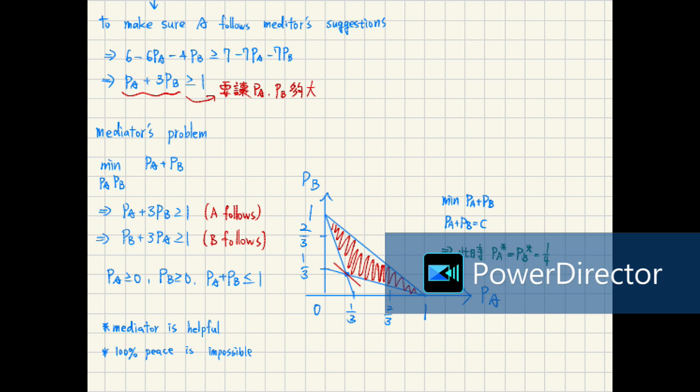So 100% peace is impossible, because even though you take some actions, there are some countries who would predict what if you suggest to yield, then if he chooses to invade, he gets 7 units of satisfaction, which is a kind of lure, right?